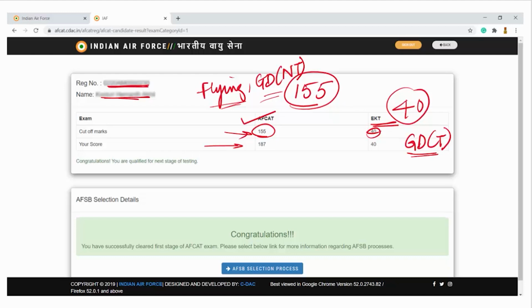But if you qualify EKT and if you did not qualify AFCAT, then you will not be called for any SSB or any AFSB. Remember that it is compulsory that you have to qualify AFCAT, and if you qualify EKT, then you will also be considered for the ground duty technical branches.